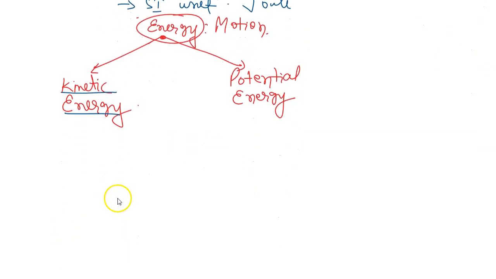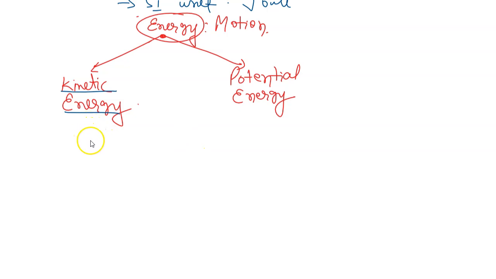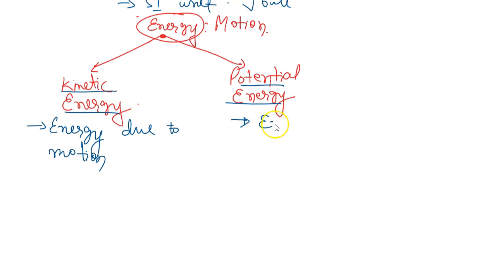So we will see what is kinetic energy. Whenever the object is moving, the energy carried by a moving object is called kinetic energy. This is the energy due to motion. So potential energy, what is this? This is the energy due to position or configuration.